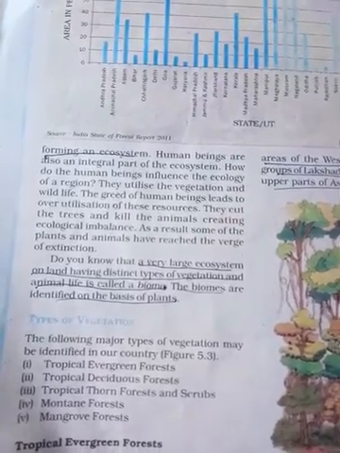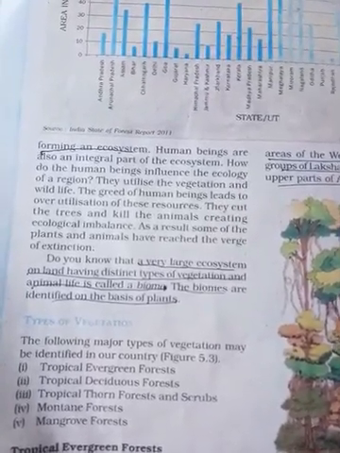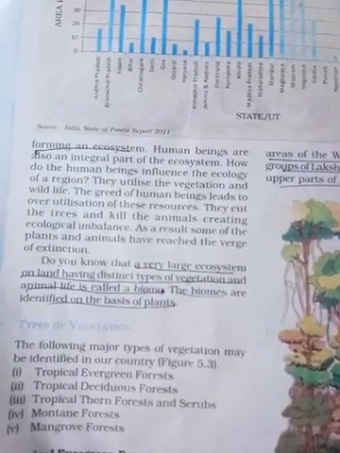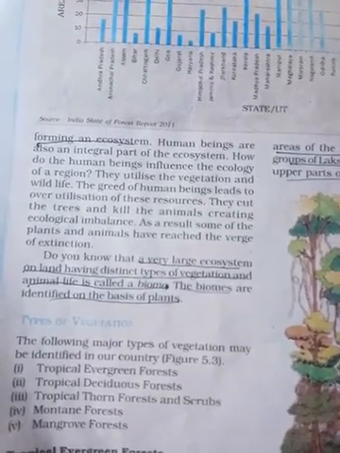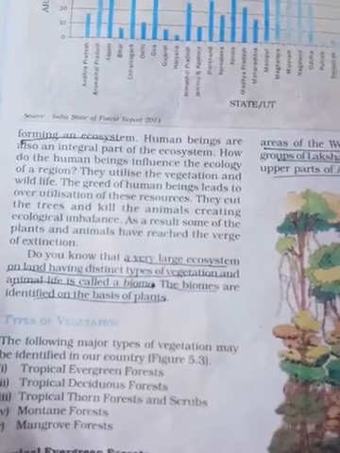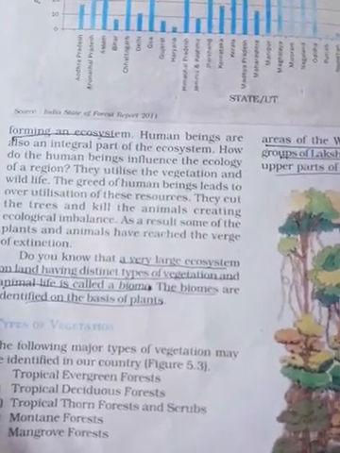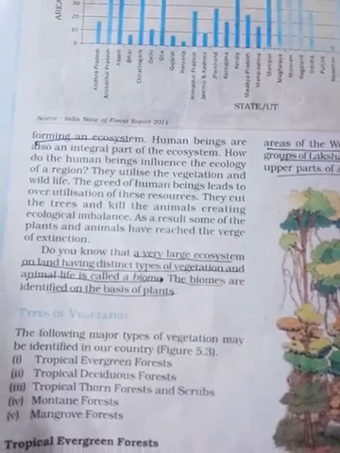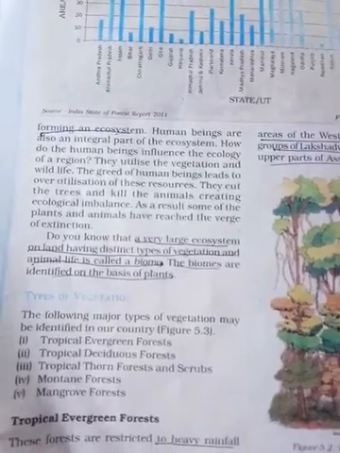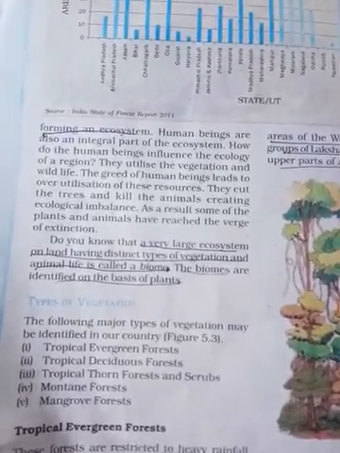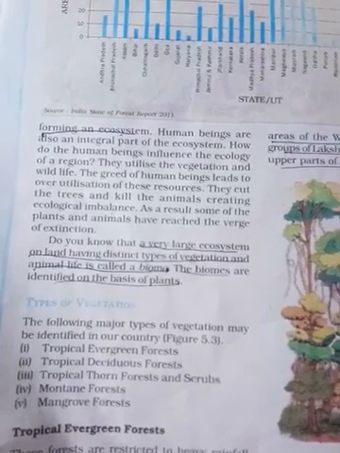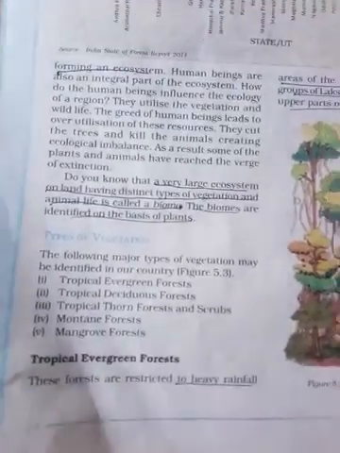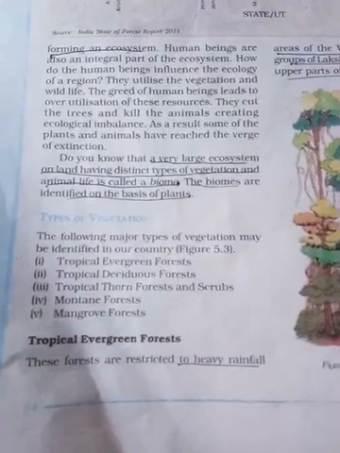Due to the difference in natural vegetation, you will find different types of animals. Biomes are identified on the basis of plants. Biomes are identified on the basis of plant or animal? Plant, of course.